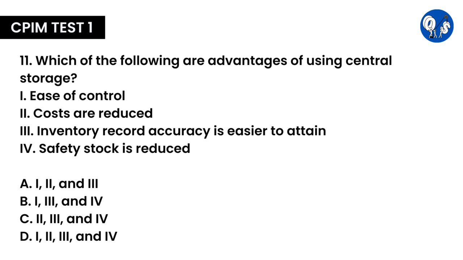Number 1, ease of control. Number 2, costs are reduced. Number 3, inventory record accuracy is easier to attain. Number 4, safety stock is reduced. Here option B is correct, which selects option 1, 3 and 4.